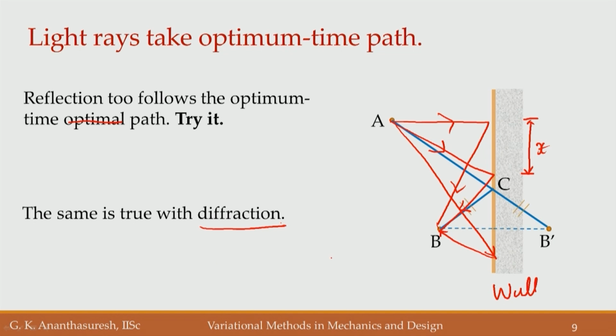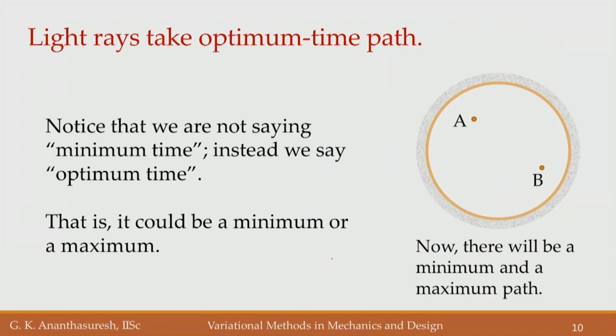Okay, but then notice that I am saying now optimum time rather than saying minimum time. Okay. The reason is that when you say optimum time, it can be minimum time or maximum time. It can be a minimum or a maximum locally, right, in the vicinity of those it can be a minimum or a maximum. Sometimes let us say we take this example of a circular mirror, right,